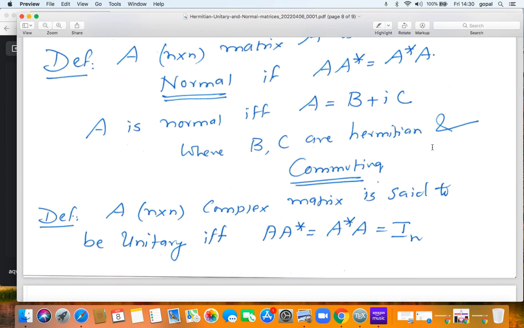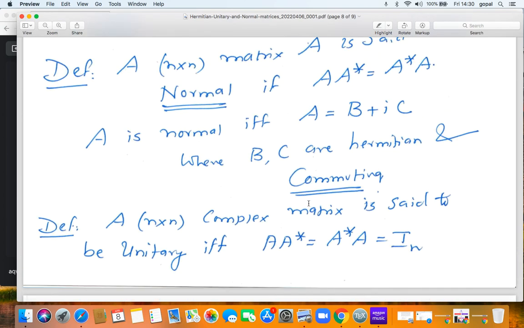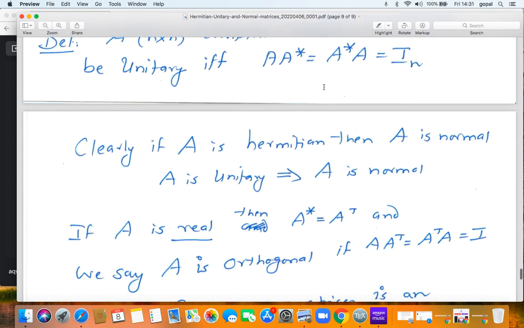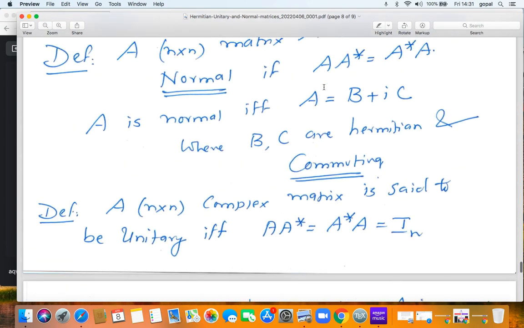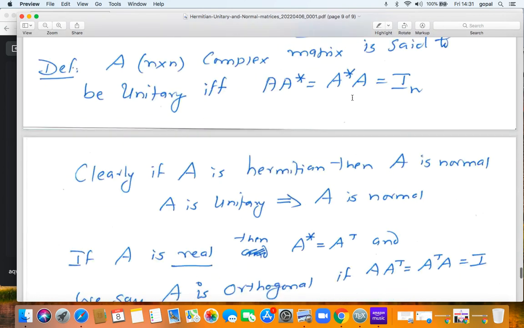An n cross n matrix is said to be unitary if A star A equals A A star equals identity. So a unitary matrix is a subclass of normal matrices, a distinguished subclass. Of course, a Hermitian matrix is normal, right? A star equals A for a Hermitian matrix. So Hermitian matrices are normal, skew Hermitian matrices are normal, unitary matrices are normal.